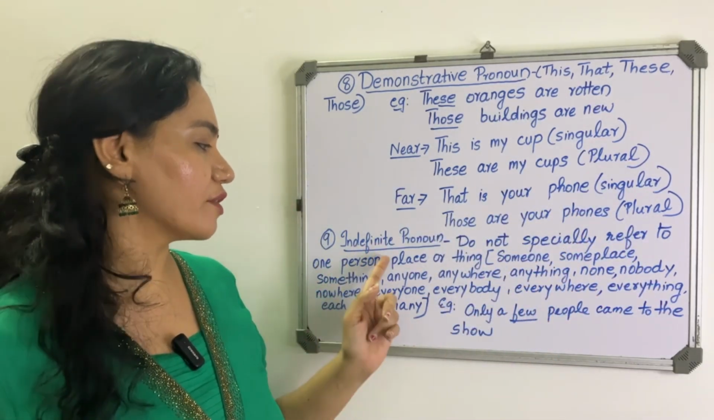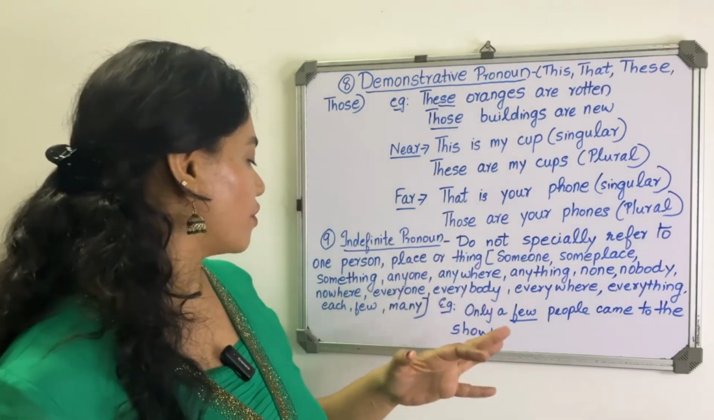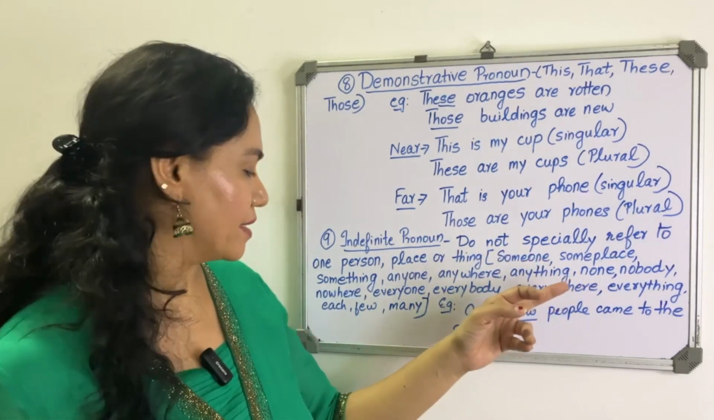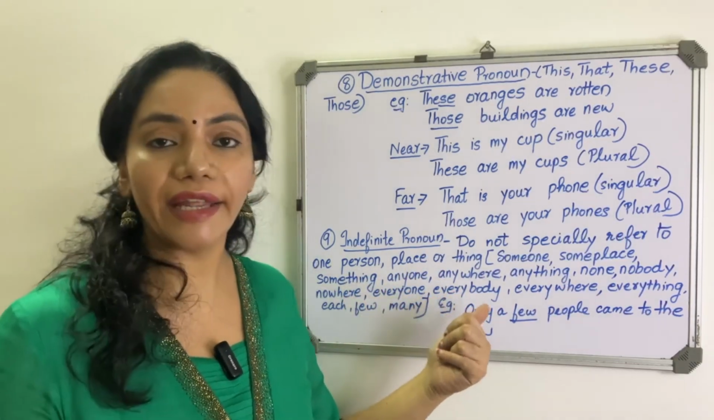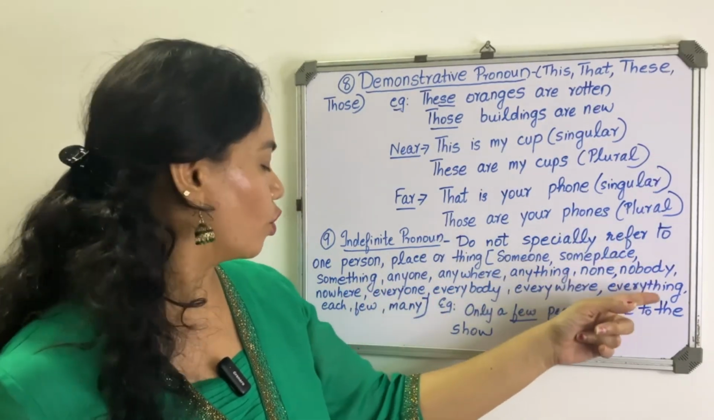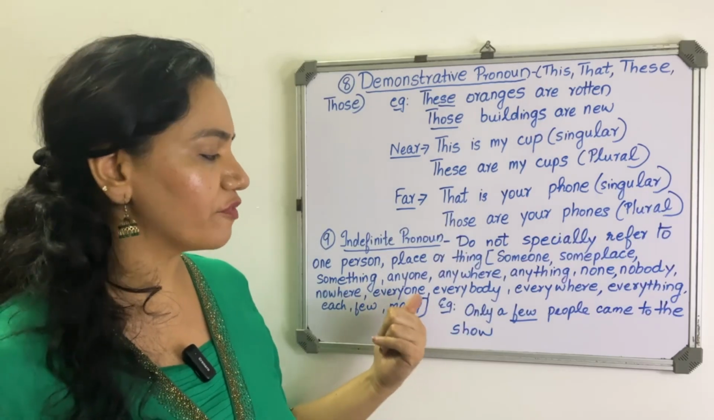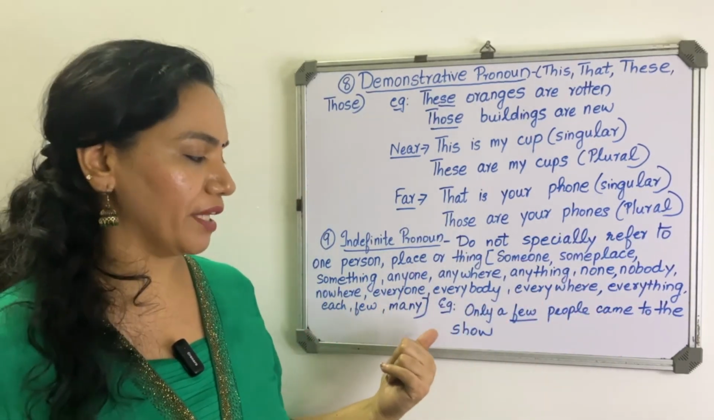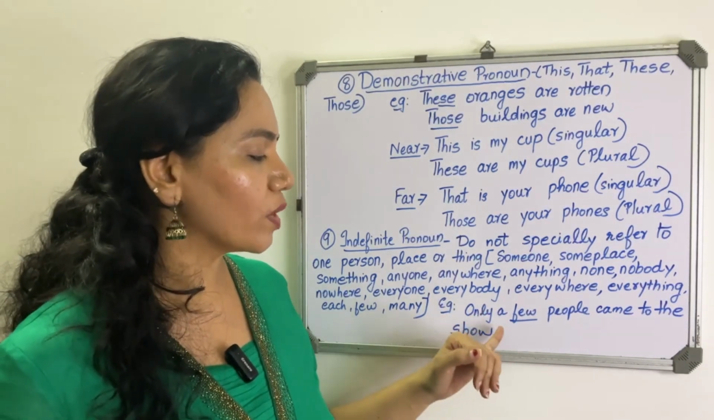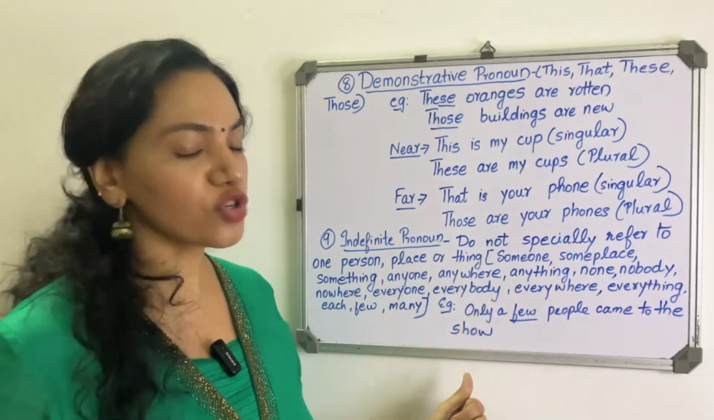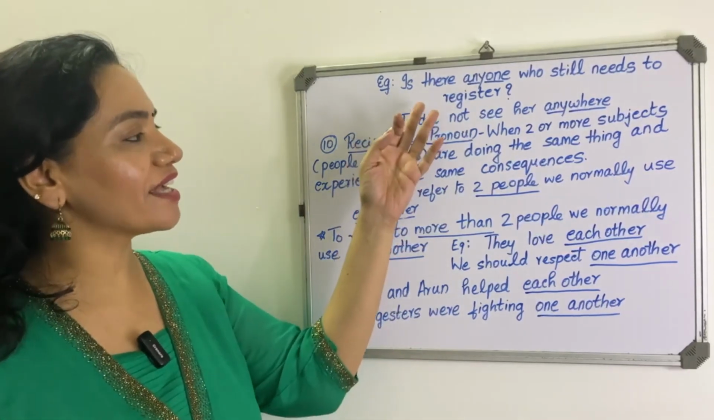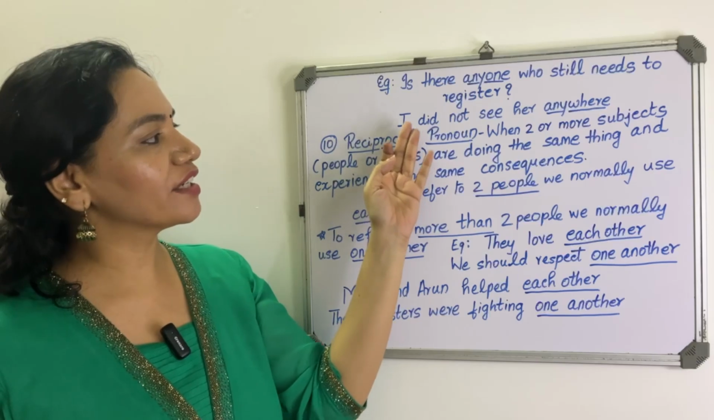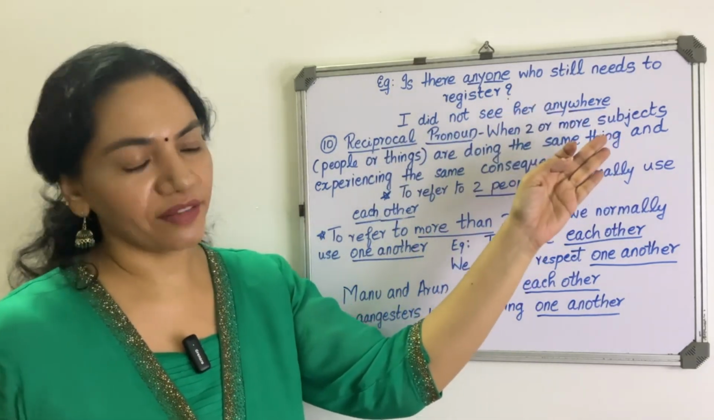Next pronoun is indefinite pronoun. So they do not specifically refer to one person, place or thing. Example: someone, someplace, something, anyone, anywhere, anything, none, nobody, nowhere, everyone, everybody, everywhere, everything, each, few and many. So example, only a few people came to the show. Next example, is there anyone who still needs to register? Next one, I did not see her anywhere.